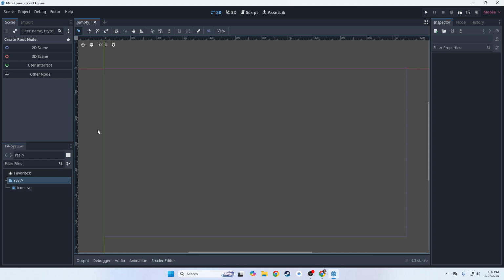The reason is because we're going to have multiple levels in this game. We're going to have a level 1, level 2, level 3, level 45, however many levels you want to build. It's completely up to you. So we can't have everything inside of one scene. We're also going to import artwork to make the game look a bit nicer, so we need to organize the artwork a little bit. And we're going to use multiple scripts in this game as well. So let's talk about how to organize our files a little bit.